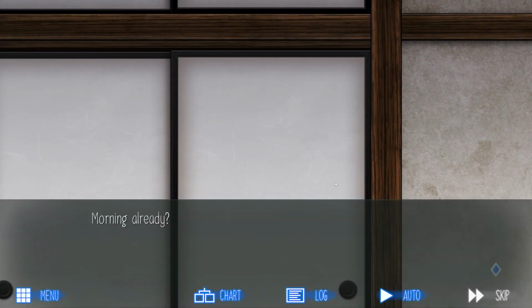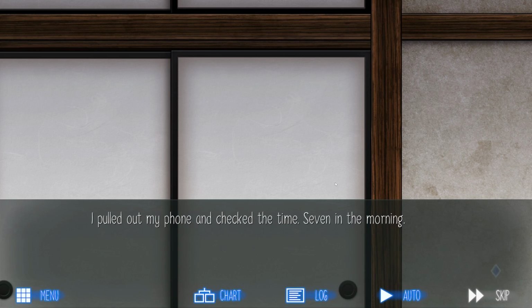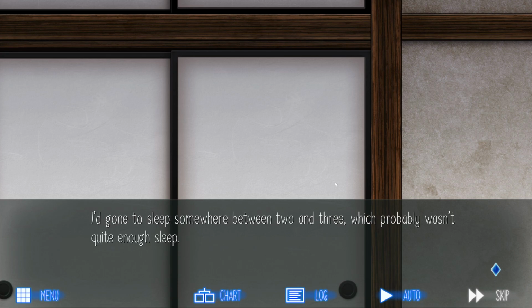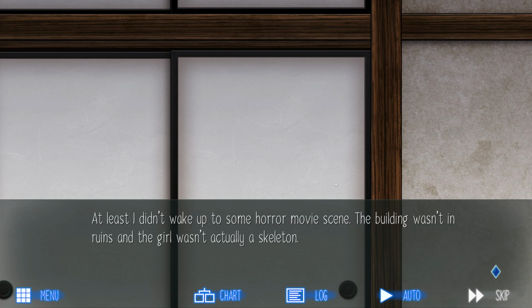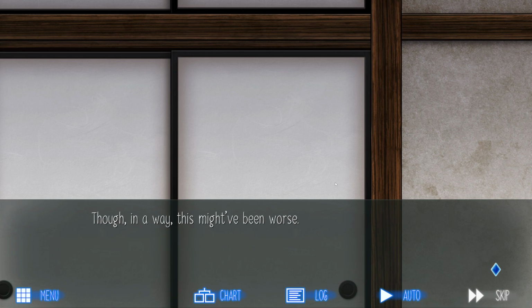Oh man. Morning already? Light poured in through the frosted window. I pulled out my phone and checked the time. 7 in the morning. I'd gone to sleep somewhere between 2 and 3, which probably wasn't quite enough sleep. At least I didn't wake up to some horror movie scene. The building wasn't in ruins and the girl wasn't actually a skeleton. Though in a way this might have been worse.